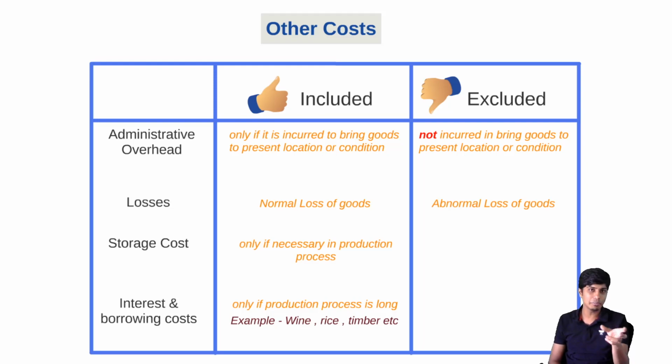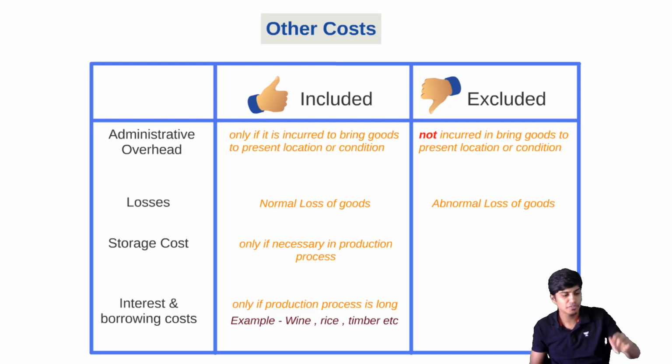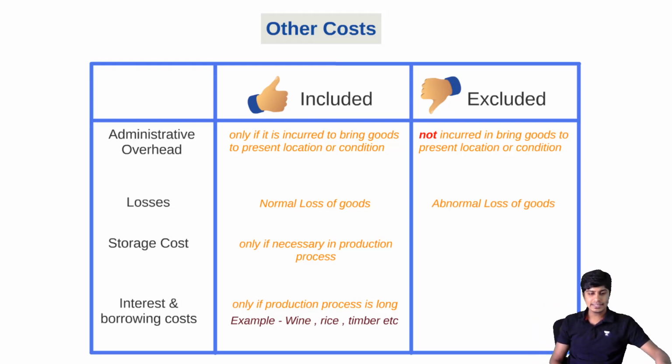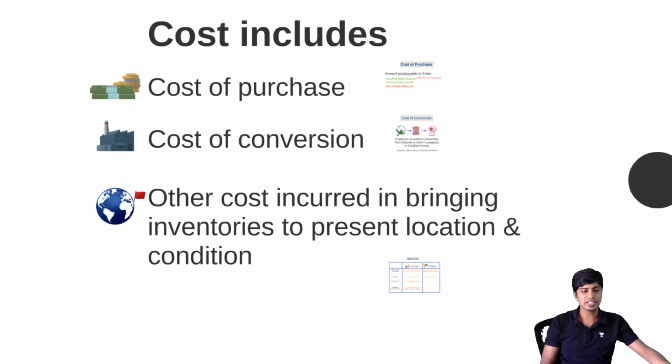It's not tinder, it is timber. Yeah, certain things need to be stored for a really long time. Only then they become a ready-made product to be sold. In such a case, we'll include that interest and borrowing cost for such period of storage. If not, that's the cost bifurcation and understanding.